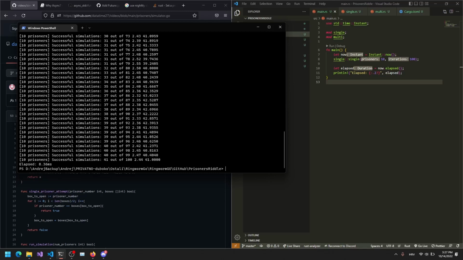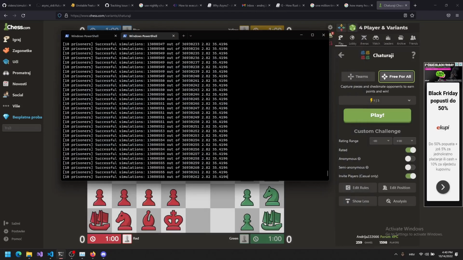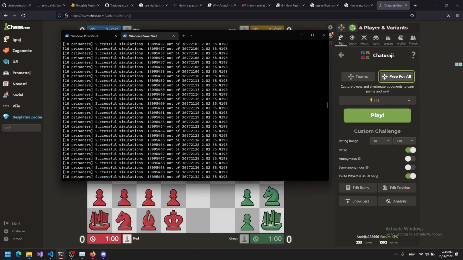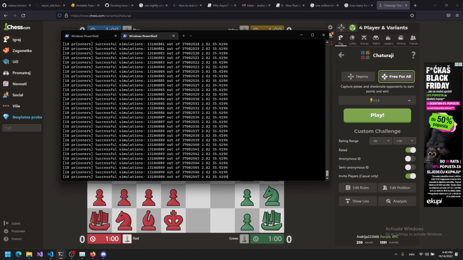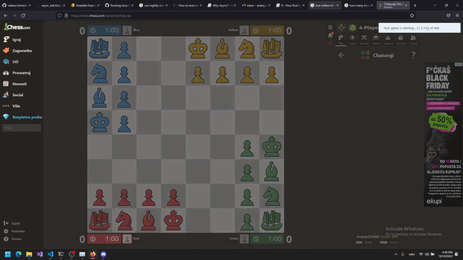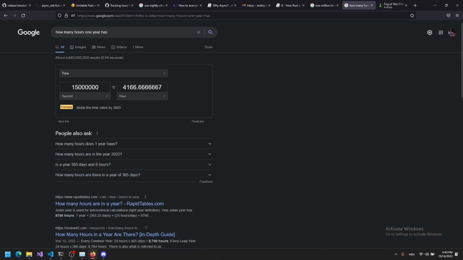So it is time now to go to 1 billion iterations. Just to tell you really quick, it is impossible to run 1 billion iterations. It would take me half a year to do this.